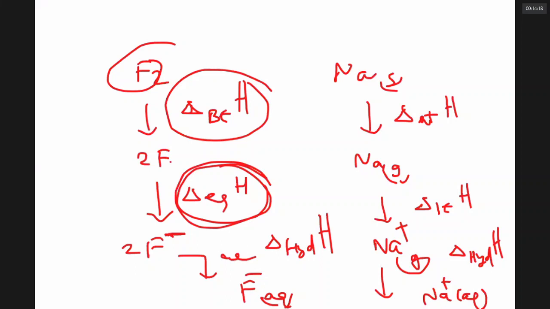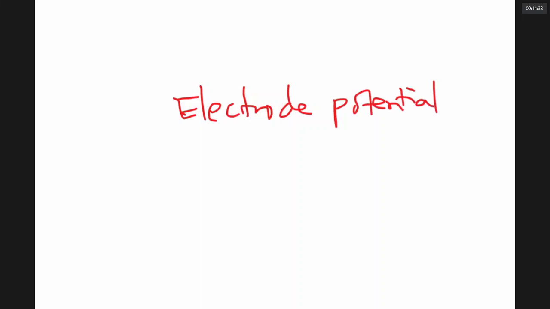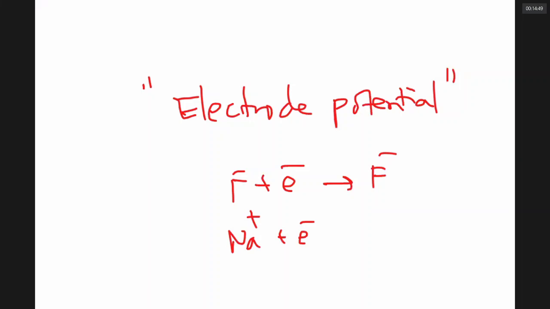It is called hydration. The sum of these 3 energy changes is called the electrode potential. Electrode potential. The electrode potentials indicate the ability of a species to gain electrons. The ability of Na plus to gain electrons.